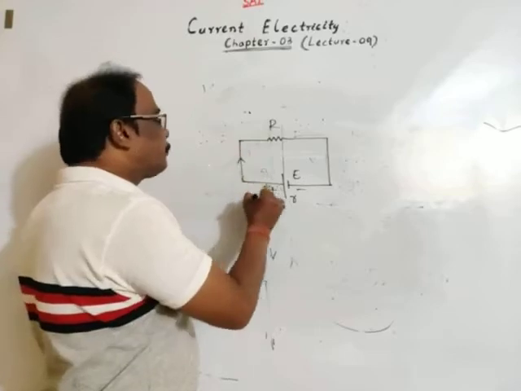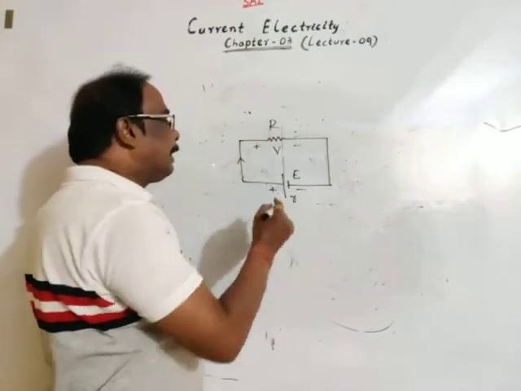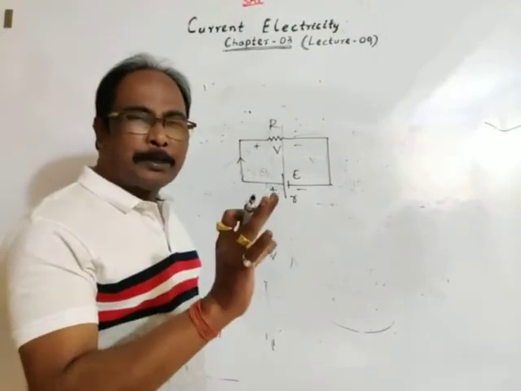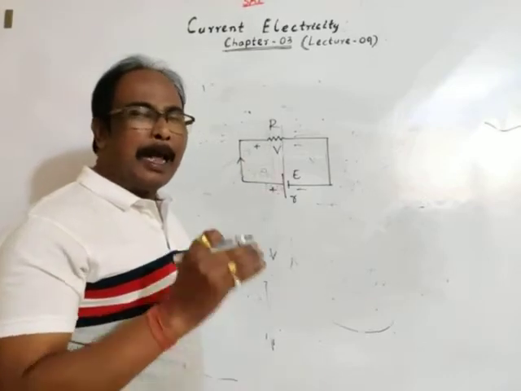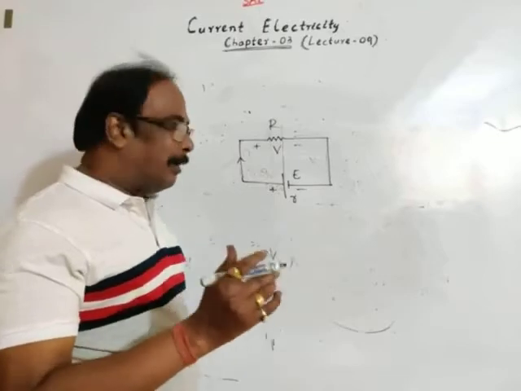The relation between internal resistance and external resistance. Now, conventional current flows from high potential to low potential, and let the potential difference be V. Very important discussion. I will repeat it in the next lecture and find the relation using this concept.